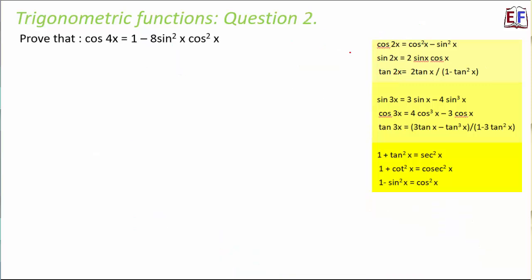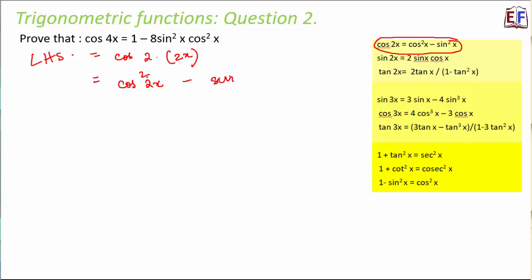Let's look at the next question. Prove that cos 4x is equal to 1 minus 8 sine square x cos square x. We will start with the left hand side, which is cos 4x. This can be written as cos 2 into 2x. From the list of formulas, cos 2x is equal to cos square x minus sine square x. Here, instead of x we have 2x. So this becomes cos square 2x minus sine square 2x.